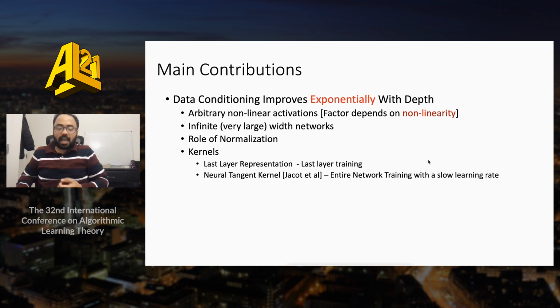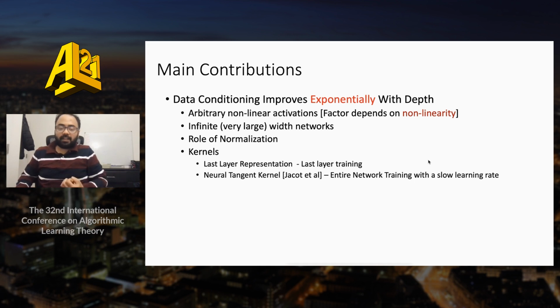As part of the result, we also clarify the role certain normalizations of the activation function play in terms of the conditioning. These normalizations correspond to the mean of the activation or the variance of the activation under the Gaussian measure. As for the conditioning results, we provide them for the representations at the last layer obtained at random initialization. This, of course, corresponds to optimization benefits when only the last layer is trained.